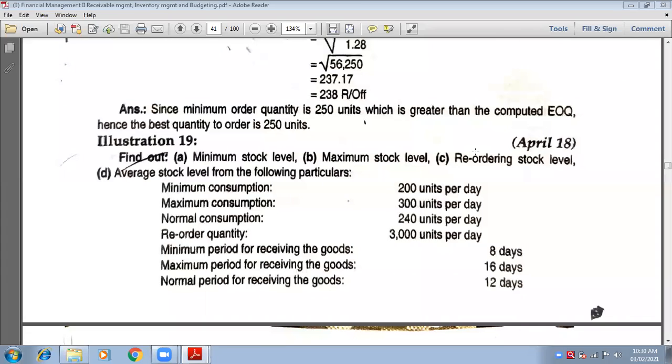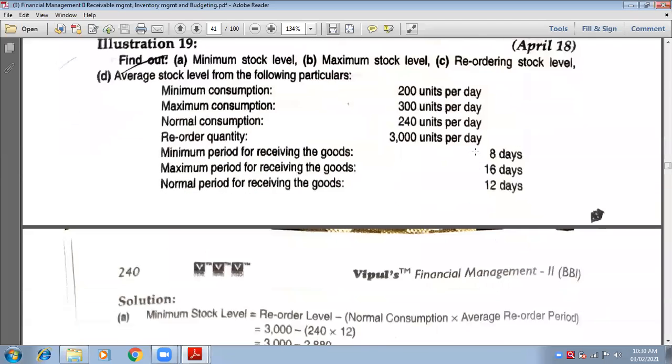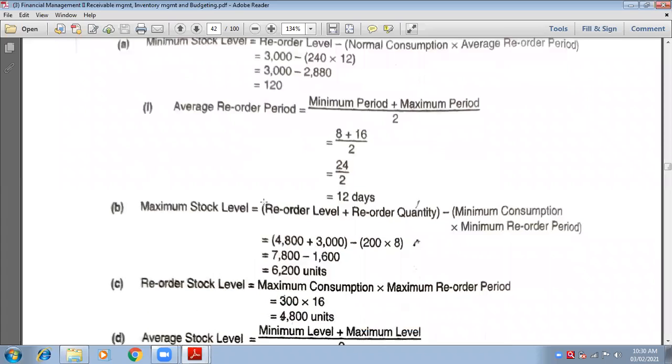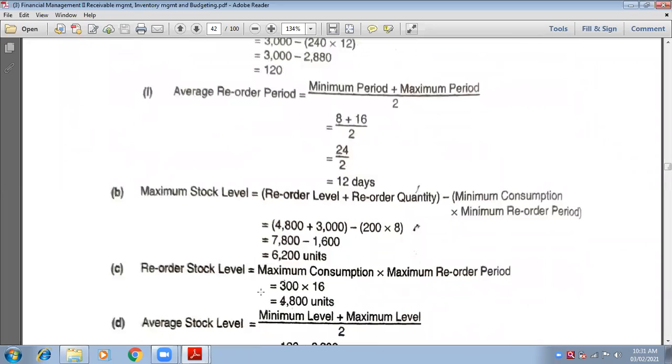So the final answer of minimum level is 1,920. Very good, 1,920. See if you want to verify. यहाँ पर तो आंसर्स अलग आ रहे हैं. Reorder level is 4,800, right? Ours is also 4,800.